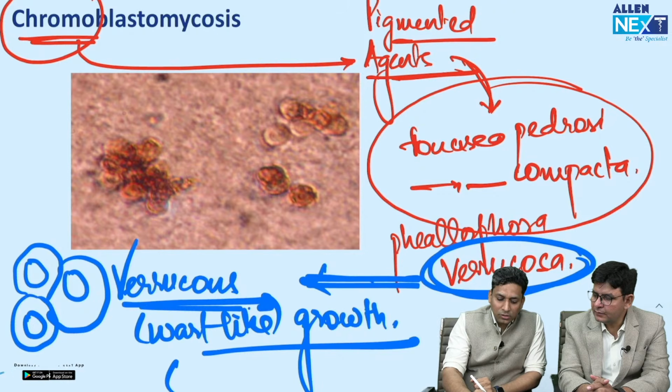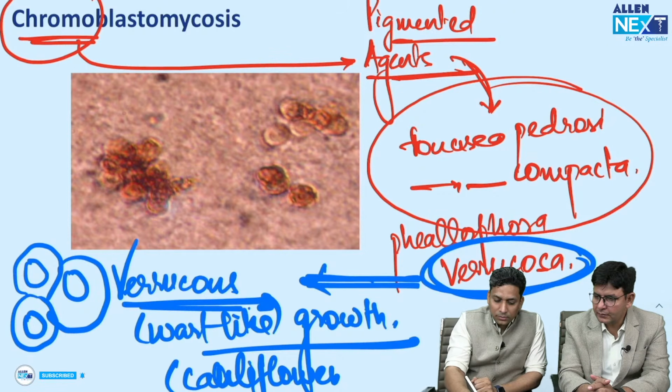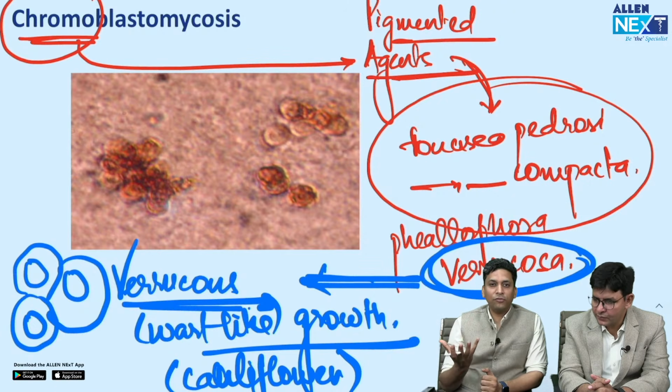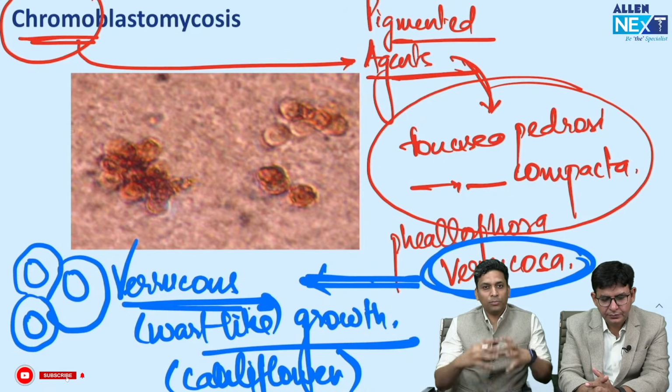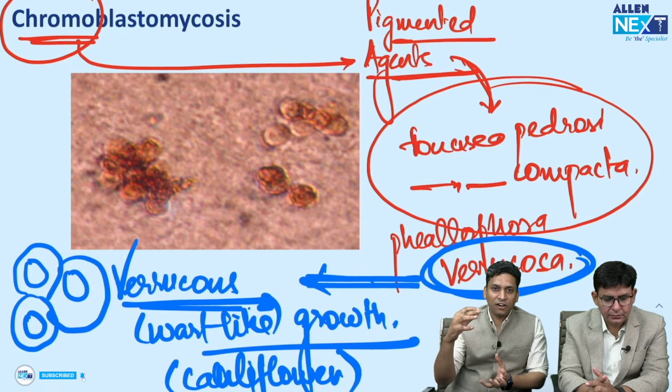So that's why this is also known as cauliflower-like growth. Everyone has seen a cauliflower, how it looks: very big and its surface is very rough. So the growth is very big and the surface is very rough, like warts.